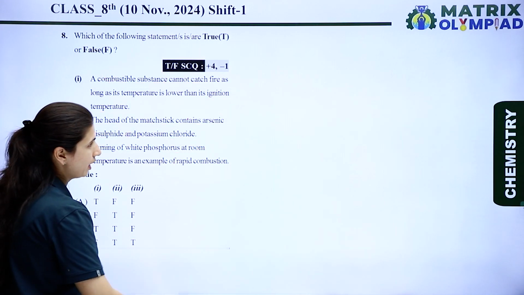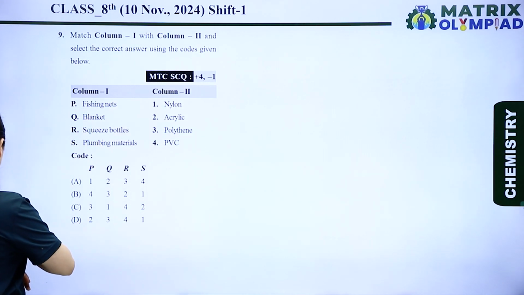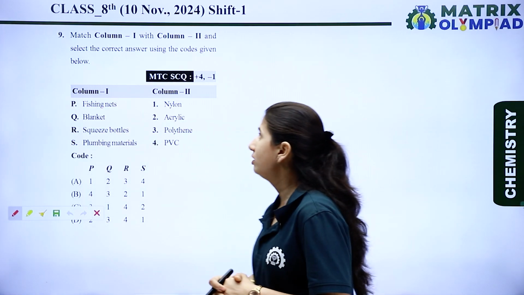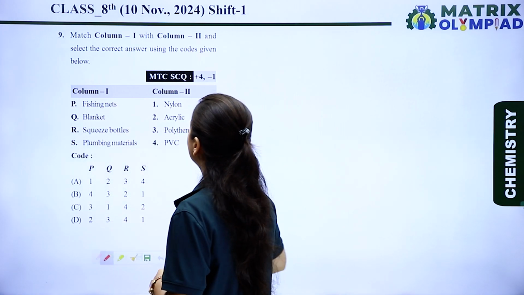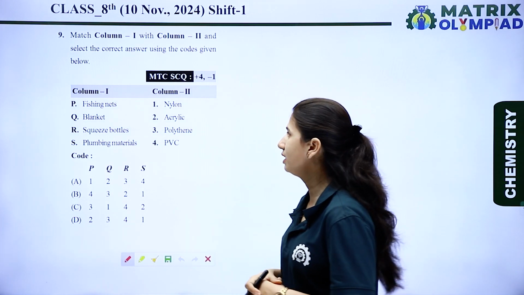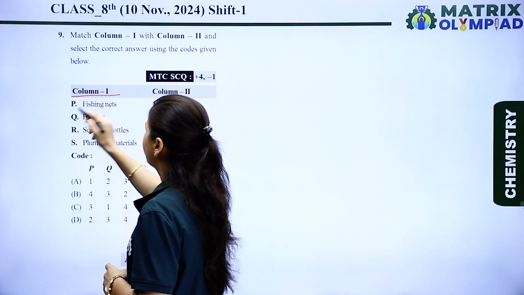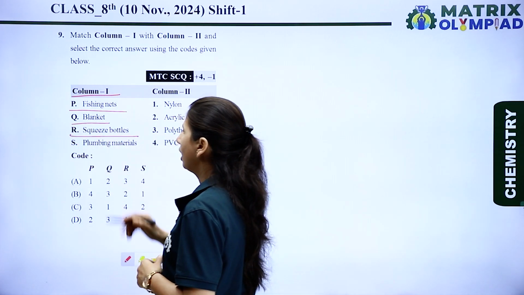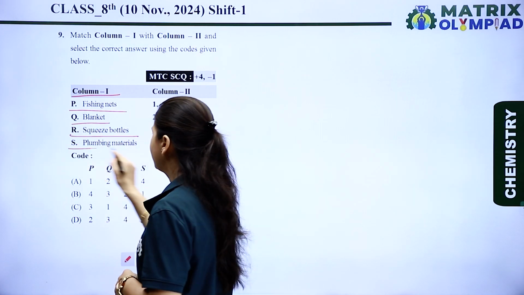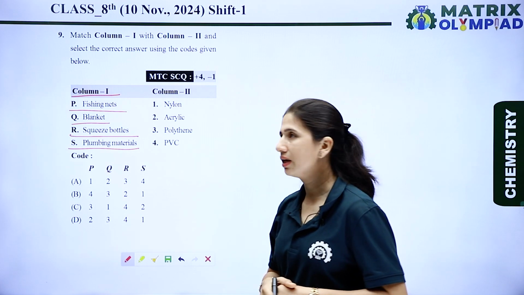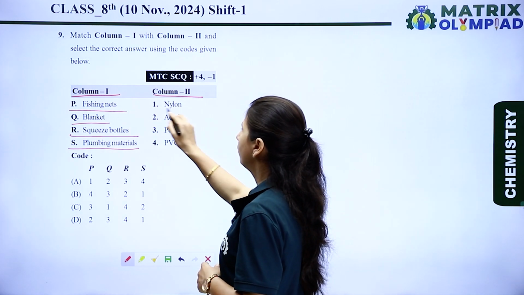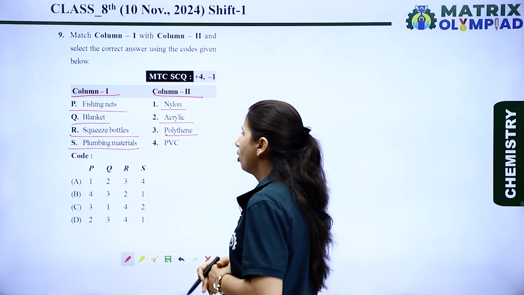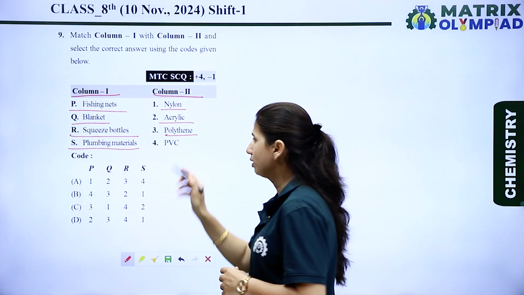Now let's see the next question. The next question is, match column first with column second and select the correct answer using the codes given below. Now let's see the columns. The first column is: P is fishing nets, Q blanket, R squeeze bottles, and S is plumbing materials. Now let's see column second. First is nylon, second is acrylic, third is polythene, and the fourth one is PVC.